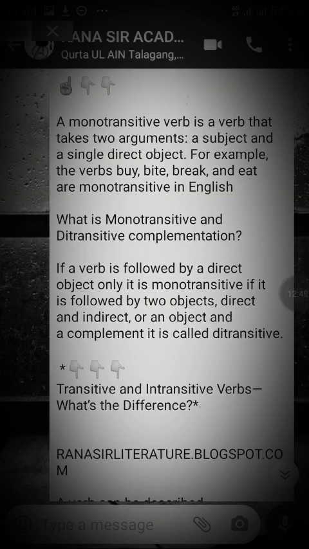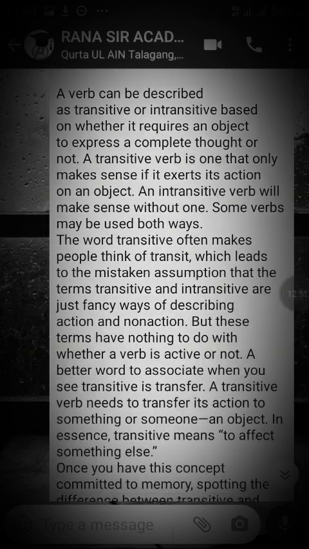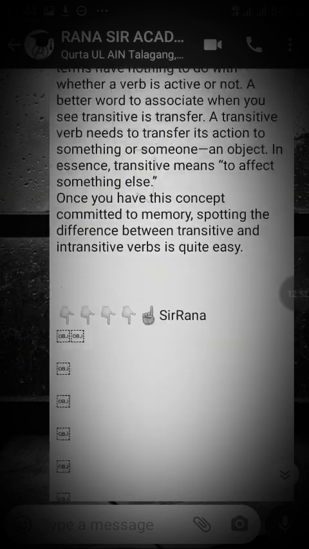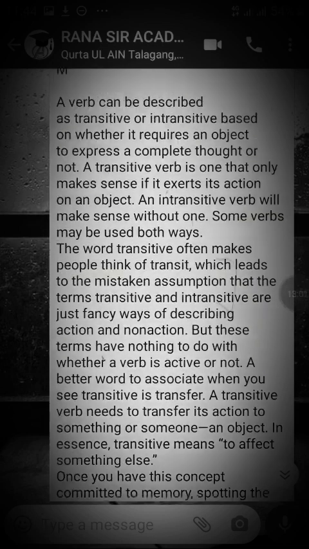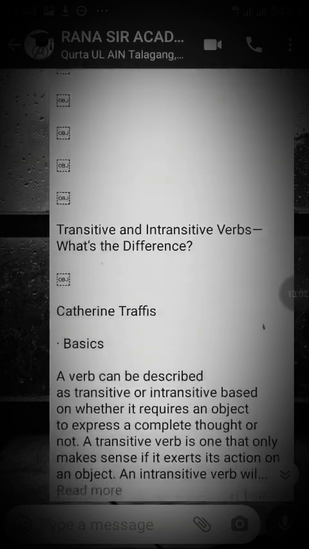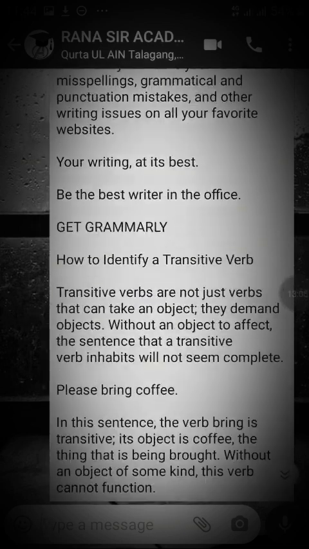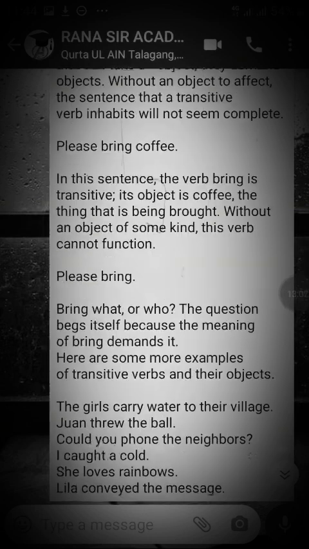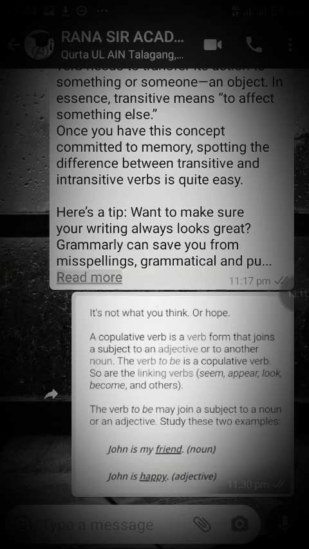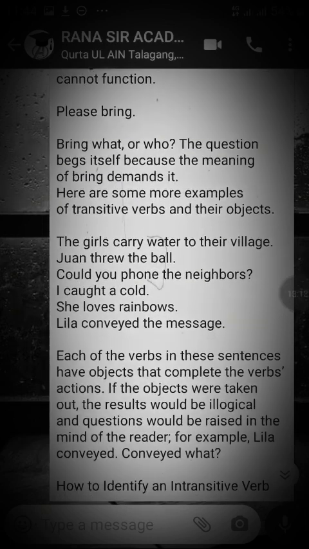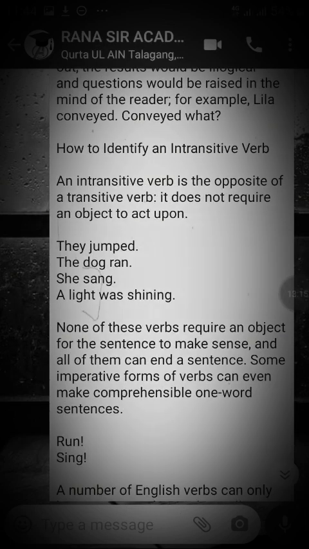So let's see further with the examples and you will understand. A verb can be either transitive or intransitive. It totally depends upon the behavior of the verbs. So let's see further. Here are some examples.